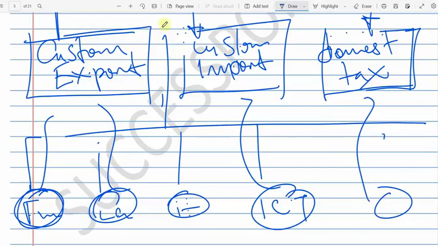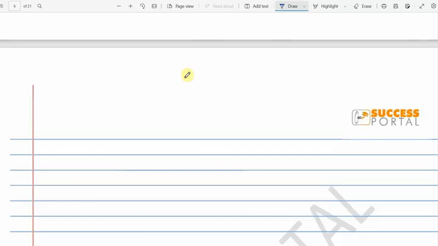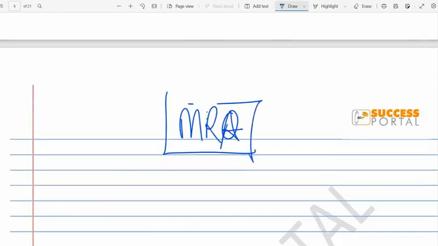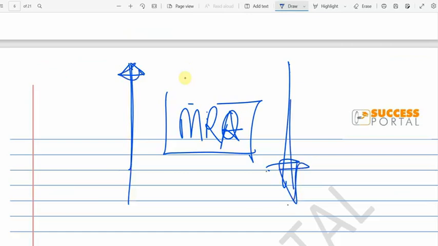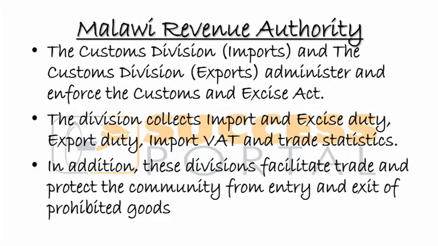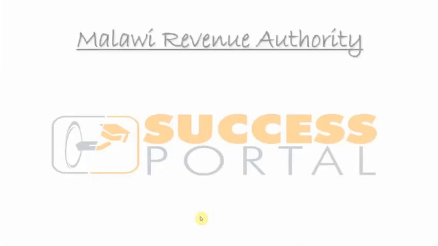Remember that at the borders you also find MRA people. These MRA guys are making sure that prohibited goods do not go out of the country and do not go into the country. They make sure that chamba does not go out and does not come in, or any other drugs, right? These departments are at the borders, right? We have Mwanza, we have Karonga, Chitipa, and so on and so forth. So basically, those are the two divisions, the export and import customs divisions.